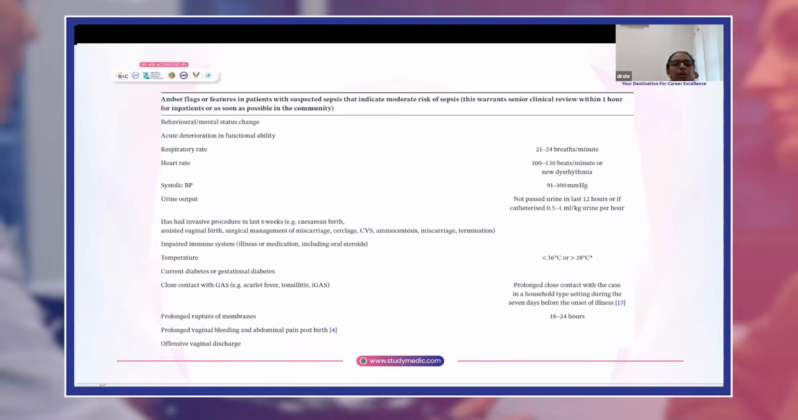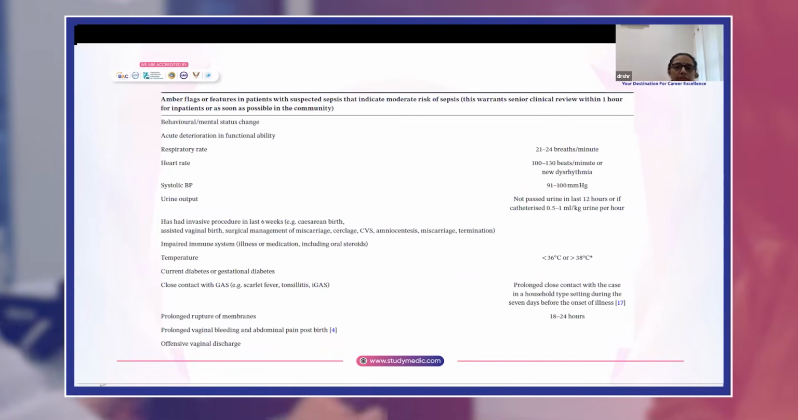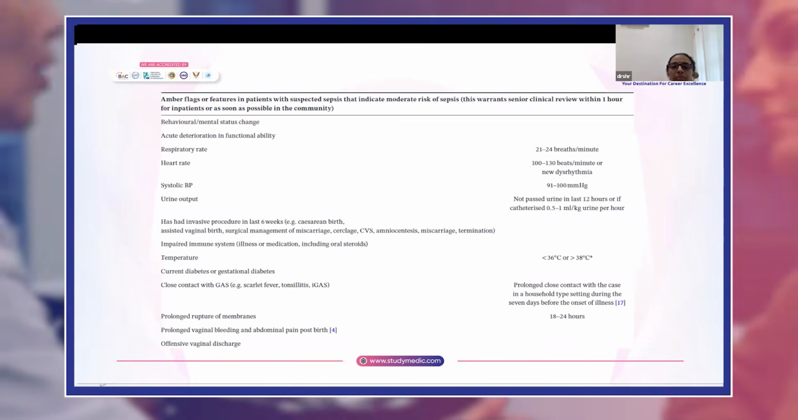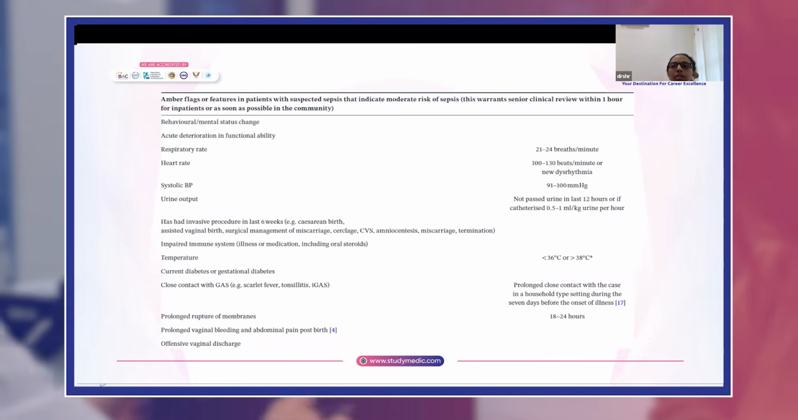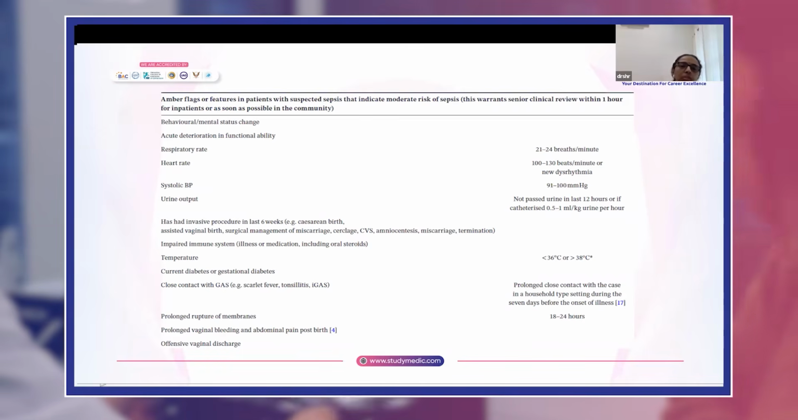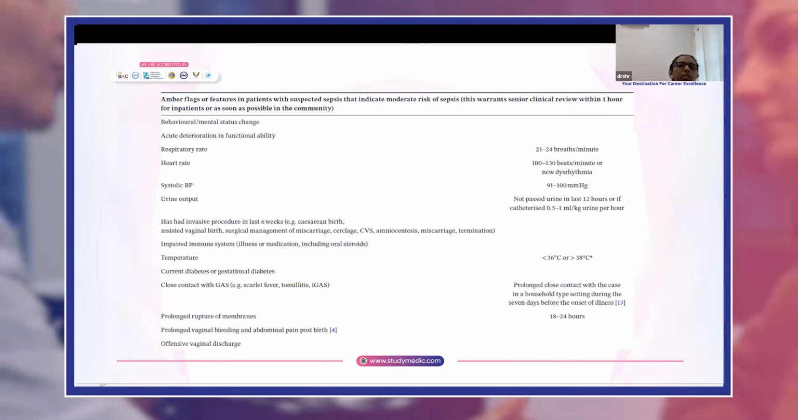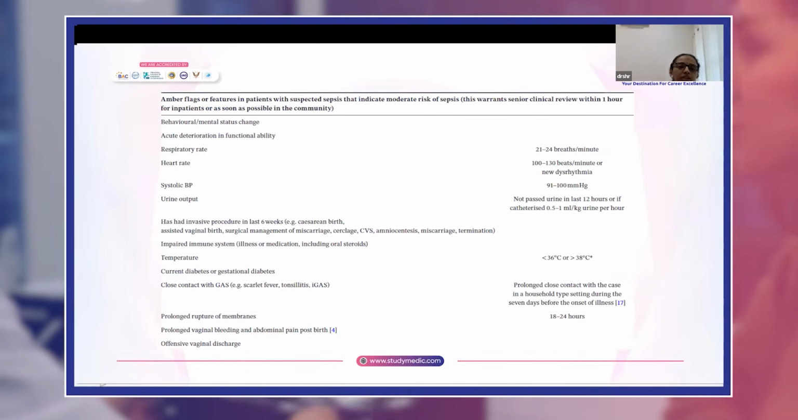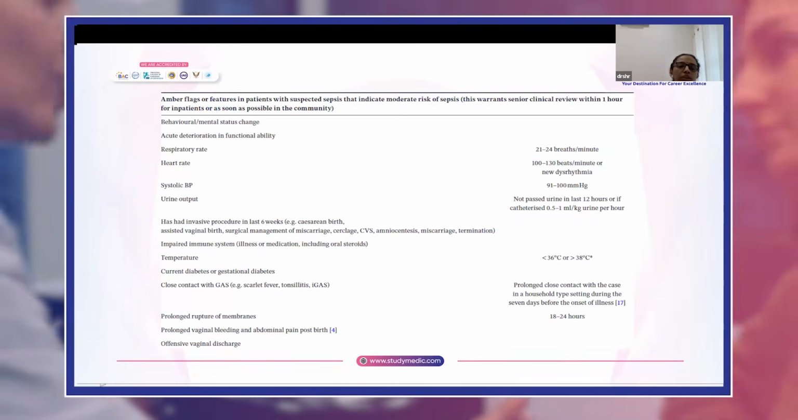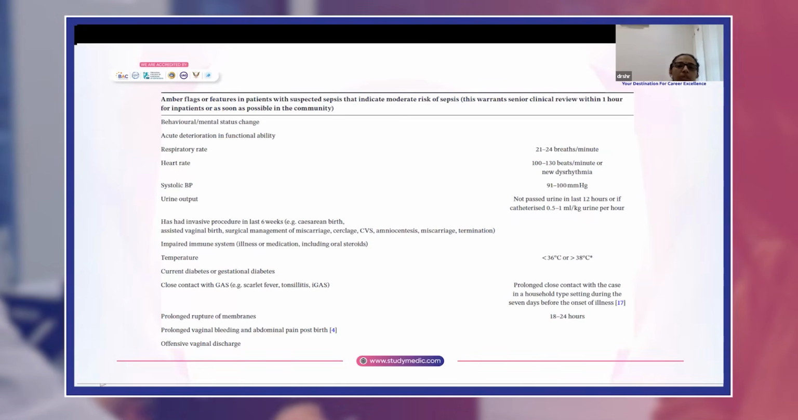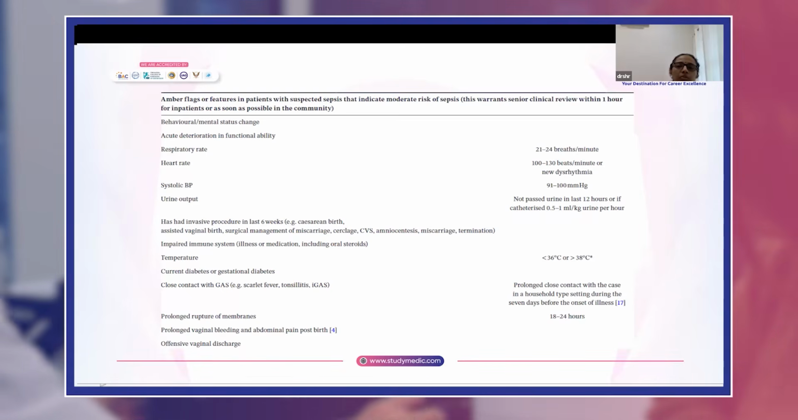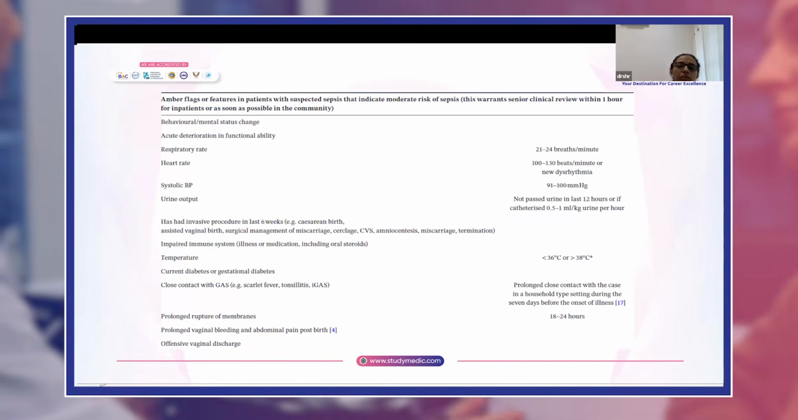Now, this is the table regarding the amber flags or features in patients with suspected sepsis. Amber flags suggest moderate risk of sepsis and warrant senior clinical review within 1 hour for inpatients or as soon as possible in the community. Signs include behavioral or mental status change, acute deterioration in functional ability, respiratory rate 21 to 24 breaths per minute, heart rate 100 to 130, systolic BP 91 to 100, urine output if she has not passed urine in the past 12 hours, or if catheterized 0.5 to 1 ml per kg urine per hour.